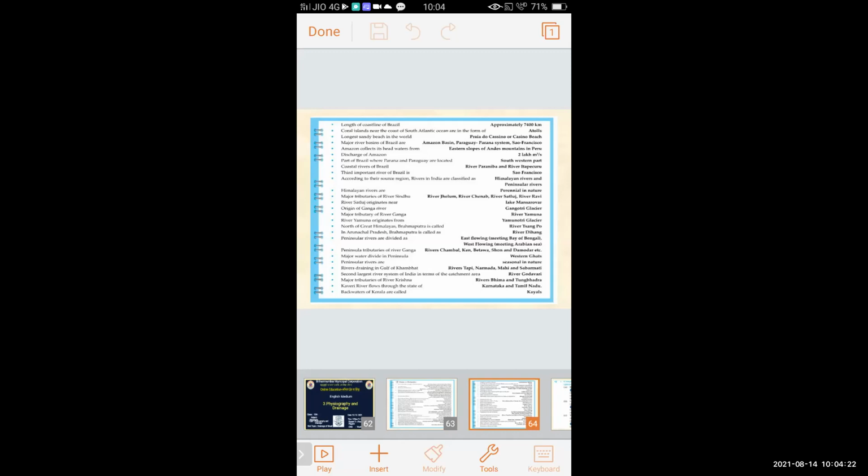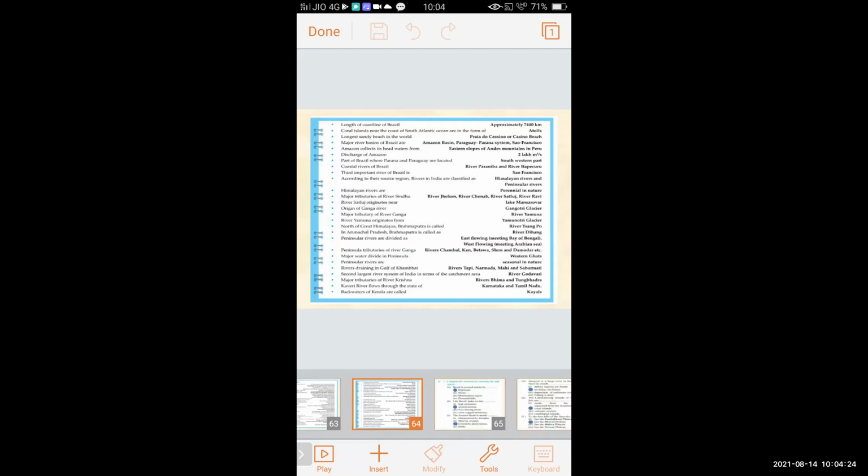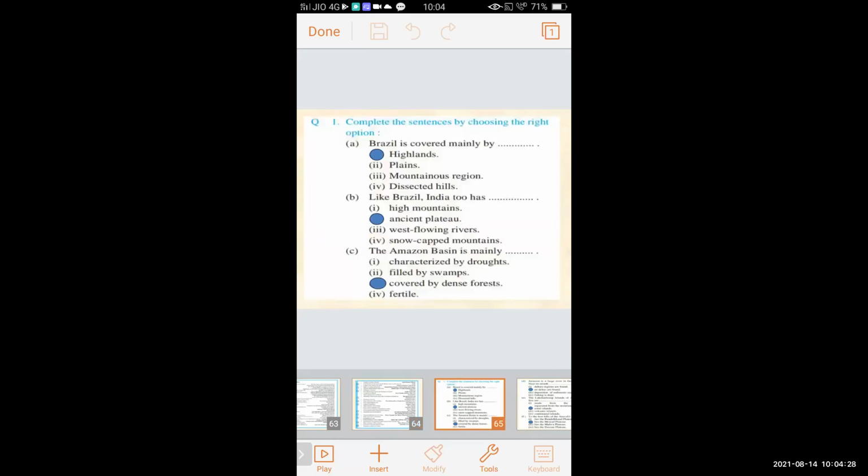So these were some of the important points related to the lesson. Now we will start with the questions and answers. Complete the sentences by choosing the right option. Brazil is covered mainly by dash. Four options are given: highlands, plains, mountainous region, and dissected hills. So the answer is highlands. Brazil is covered mainly by highlands.